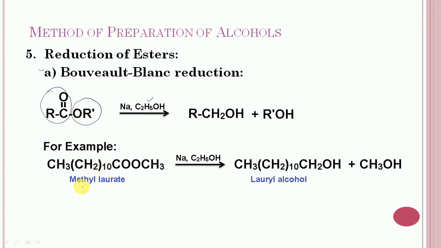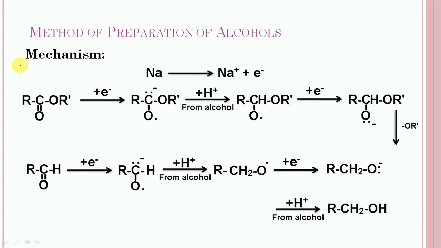In this case, methyl laurate is subjected to reduction. So it will give 2 different alcohols. The first one will get derived from this part, and it is lauryl alcohol, and the second will get derived from this part, and it is methanol.